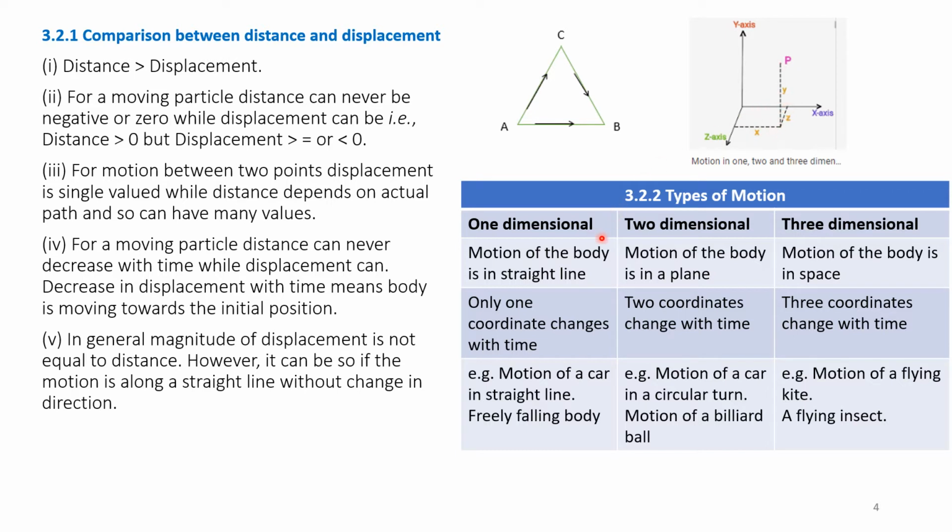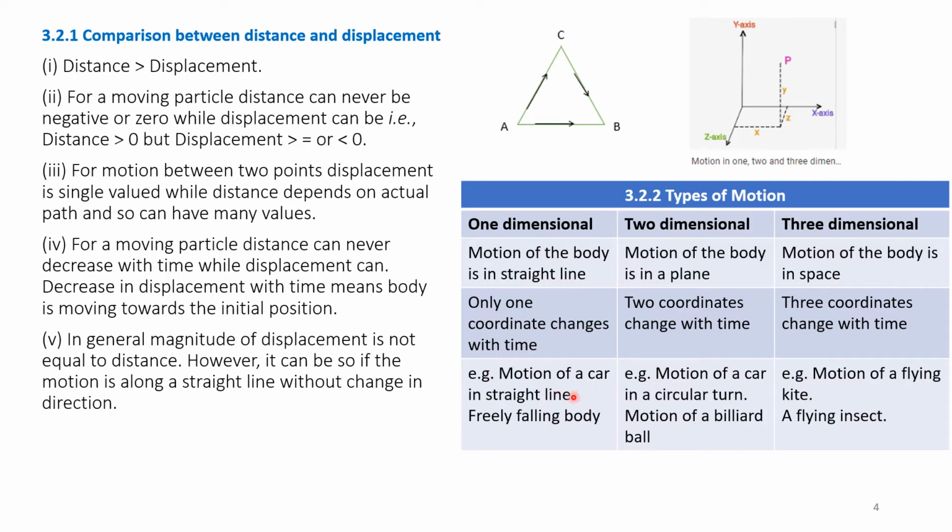Then in one dimensional motion, only one coordinate changes with time. One axis will be the time axis and the other will be displacement or distance. In two dimensional motion, two coordinates change with time, both the x component and the y component. In three dimensional motion, three coordinates change with time. So all three possibilities are that x can change, y can change, and z can change. So that is three dimensional motion.